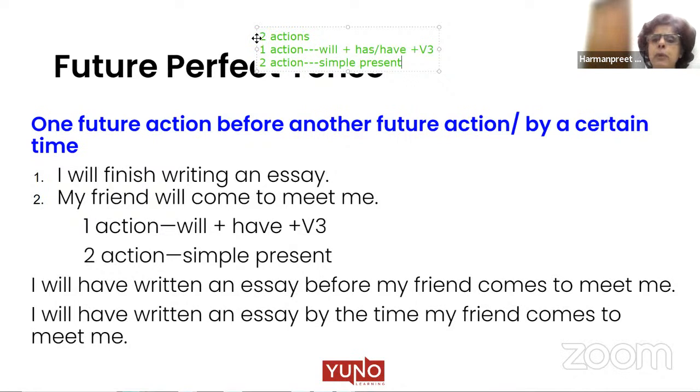And whenever we talk about perfect tenses, they always use V3. They do not use V1. They do not use V2. They always use V3, right? So that is the purpose of future tenses. We usually use them when we talk about two actions, and the chronology or the sequence between the two actions is always very clear. The first action will always take will plus has, have or V3, and second action will take simple present. You cannot change this order.